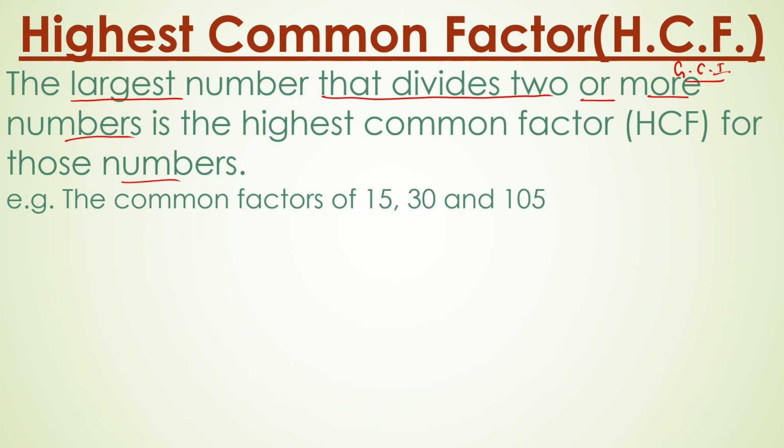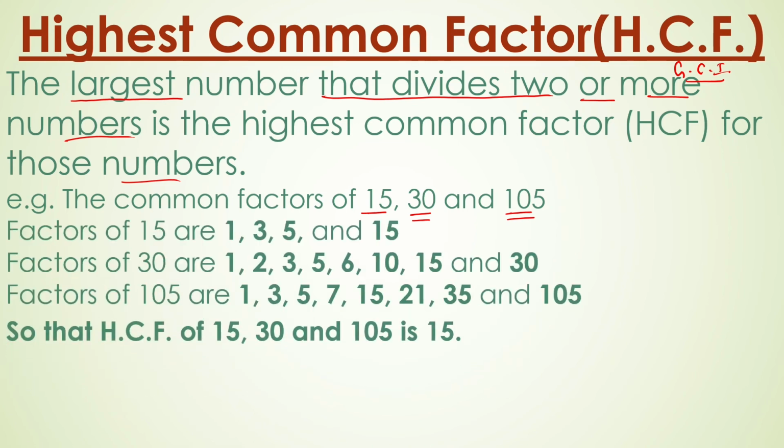Let us see, for example, the highest common factor of 15, 30 and 105. Factors of 15 are 1, 3, 5 and 15, factors of 30 are 1, 2, 3, 5, 6, 10, 15 and 30, and factors of 105 are 1, 3, 5, 7 and so on.